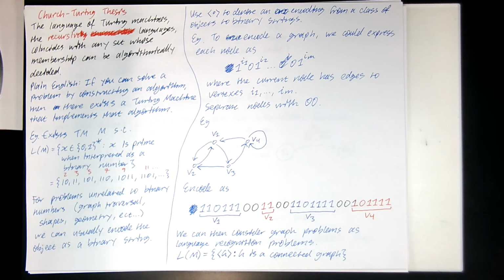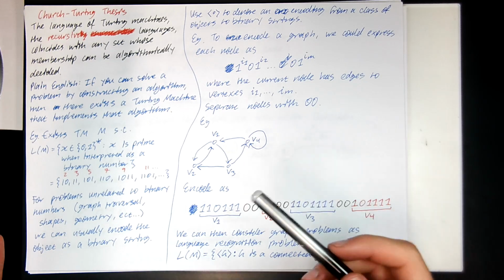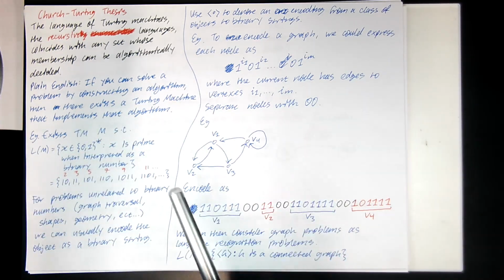It basically means if you can solve a problem by constructing an algorithm to do it, then there exists some Turing machine that implements that algorithm. So for any process that has some sort of decision procedure to check if it's a yes or no answer, there's always a Turing machine that can do it.